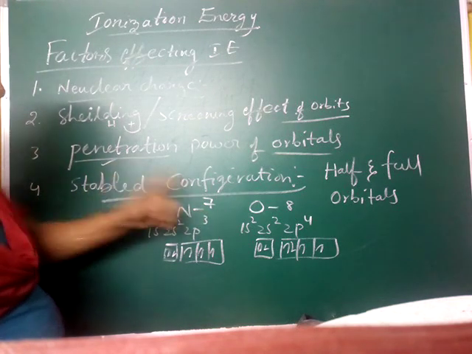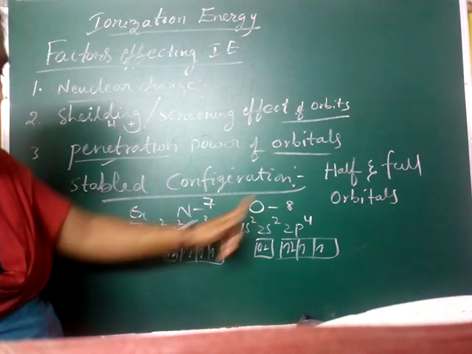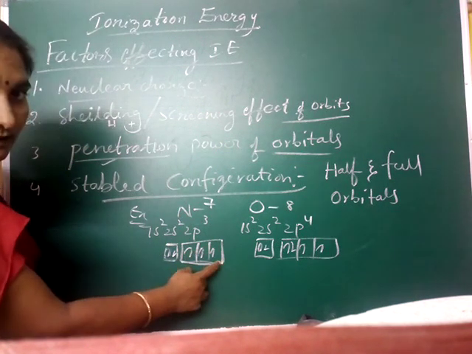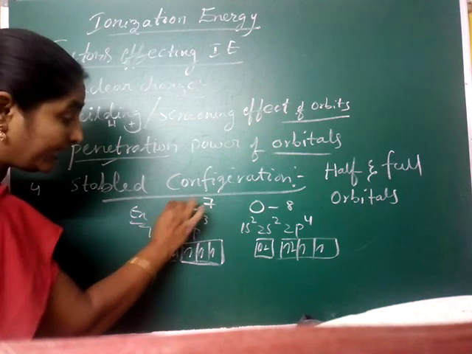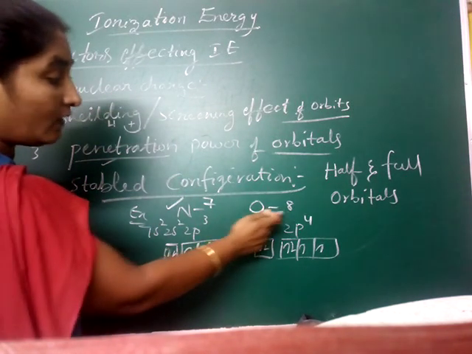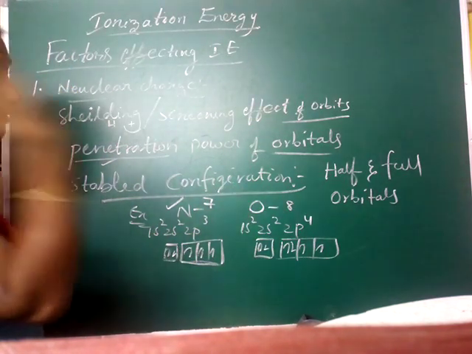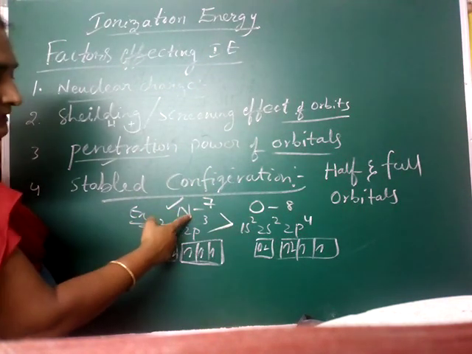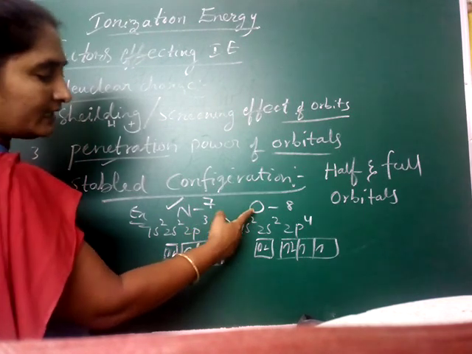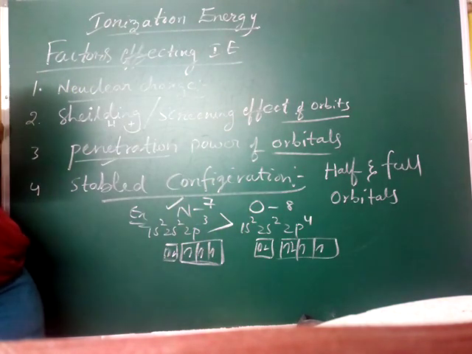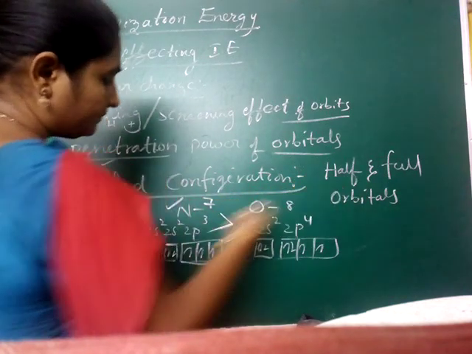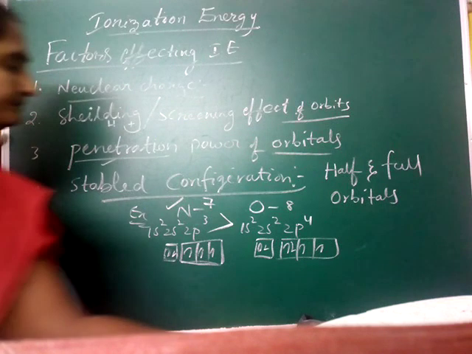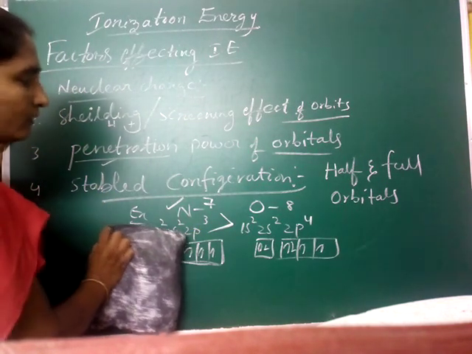But when you are comparing stable configuration, nitrogen has half-filled orbitals. That's why removing an electron from nitrogen is more difficult than from oxygen. Then you have to use more ionization energy for nitrogen. That means nitrogen has more ionization energy than oxygen, due to the half-filled orbitals like this. Do you understand this one? You see. Then the last and final one, atomic radius.